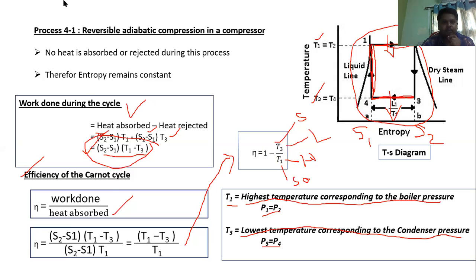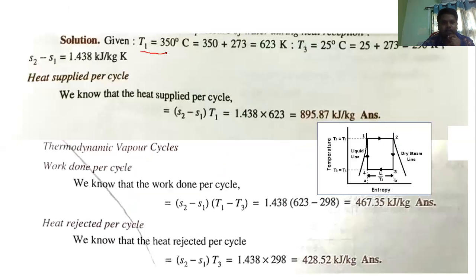So the given T1, T3, and change in entropy S2 minus S1. Here they are given in degrees centigrade, 350 degrees centigrade. Just convert into Kelvin. How to convert into Kelvin? Plus 273. So when you add 273, it converts into Kelvin, 623 Kelvin.